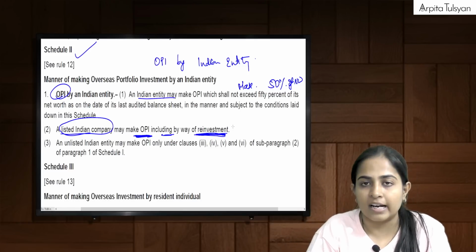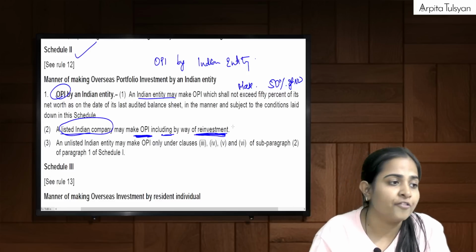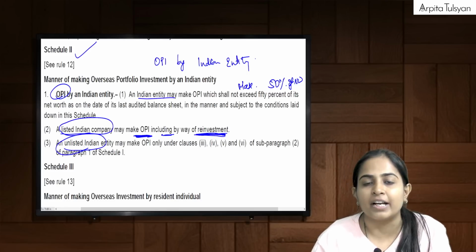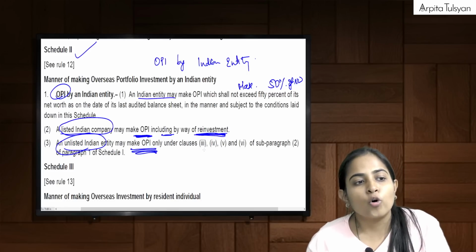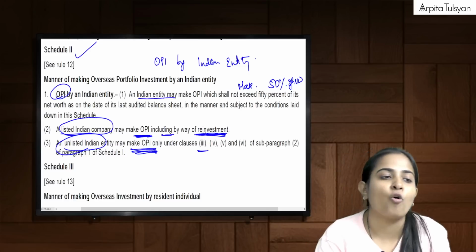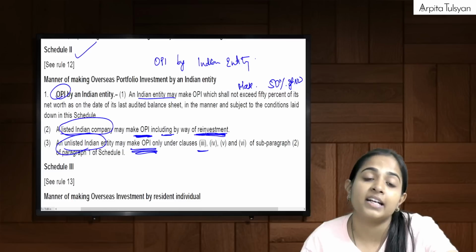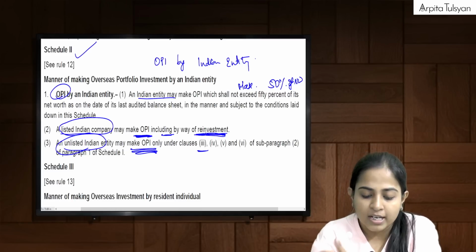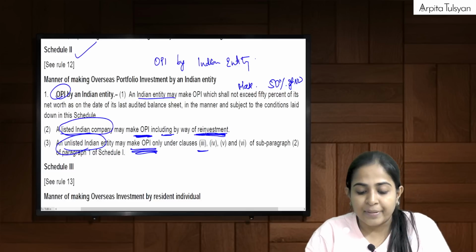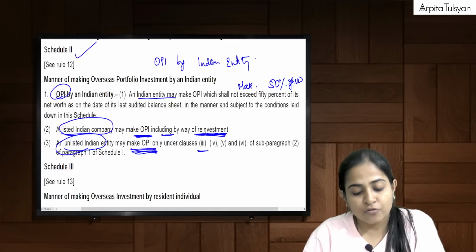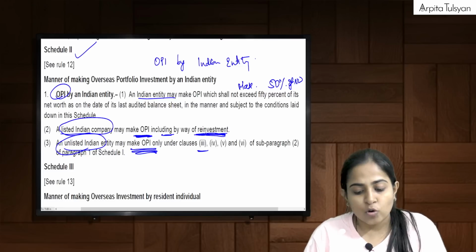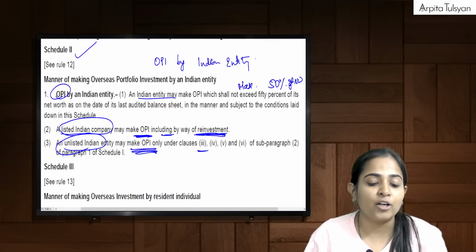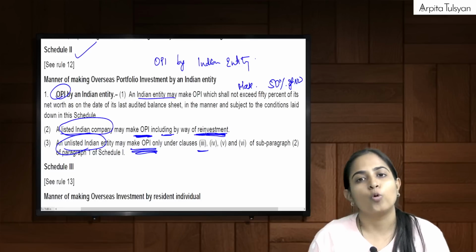So a listed Indian company can do it even by way of reinvestment, and an unlisted Indian entity, rest everyone, can make OPI only under clauses 3, 4, 5 and 6 given under the last schedule. Clauses 3, 4, 5 and 6 were rights issue, bonus instruments, capitalization of profits, swap of securities, etc. So other entities apart from a listed company can do OPI in a specific manner only.